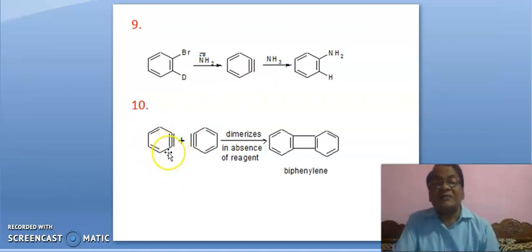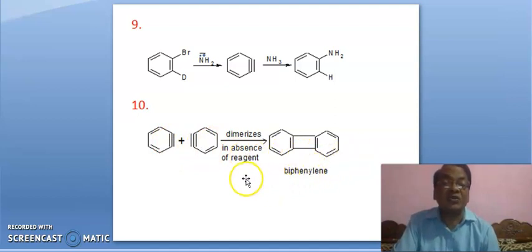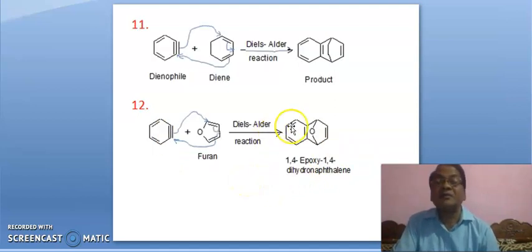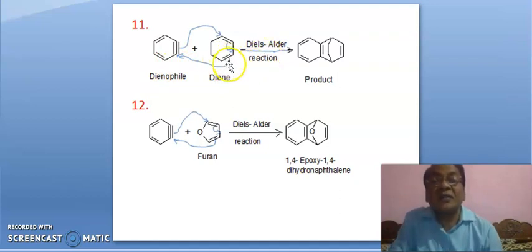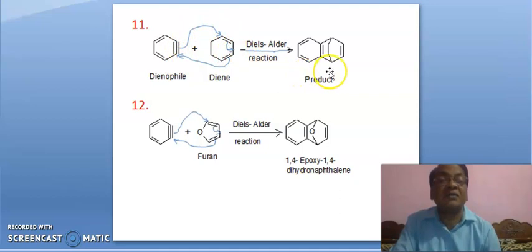Here, it is benzyne. If there is no solvent, 2 molecules of benzyne will dimerize, leading to biphenylene. Here, it is benzyne. If a diene is there, Diels-Alder reaction will take place. This pi bond will shift in this fashion, this pi bond will shift in this fashion, and this pi bond will shift in this fashion, leading to this product.